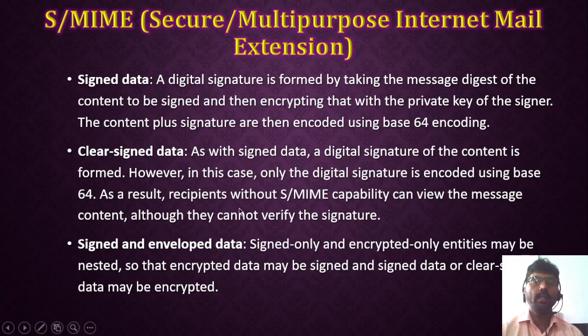As a result, a recipient without S/MIME capability can also view the message content, although they cannot verify the signature. So this type of security is not very secure.